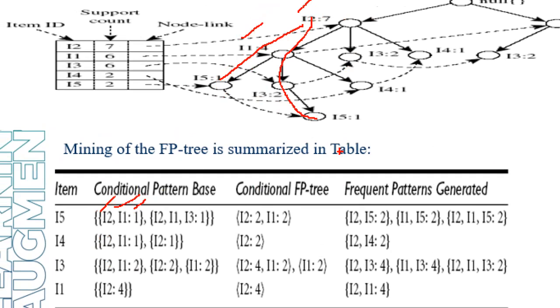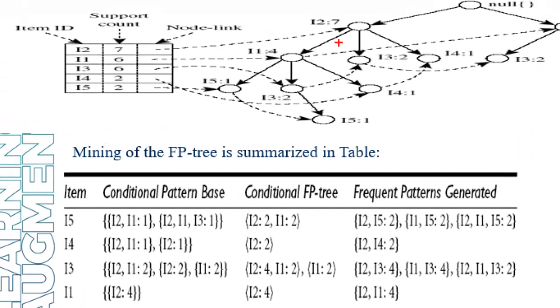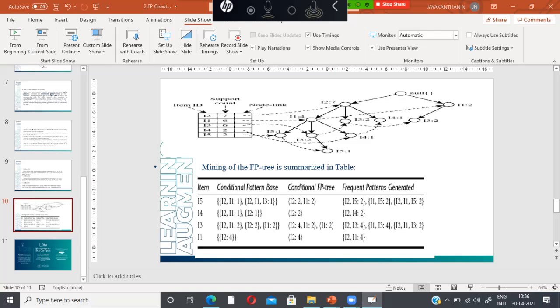Likewise, the path is I2, I1, I3. I'm writing the support count here. Support count equal to 1. From this we have to find how many times I2 occurs. I2 occurs two times. I2 equal to 2. Then what we have to do? I will go to the desk and demonstrate it now.